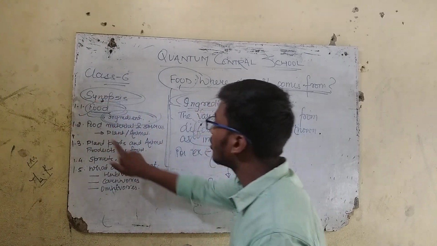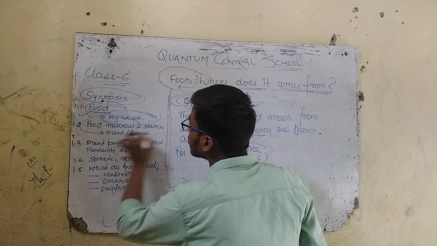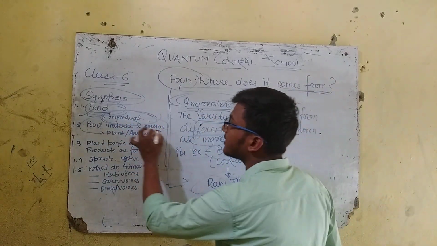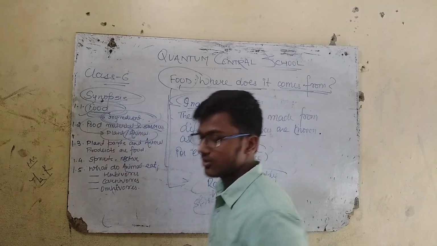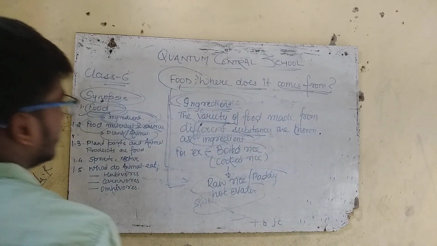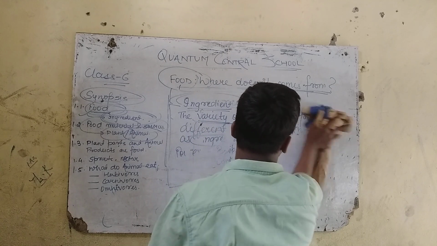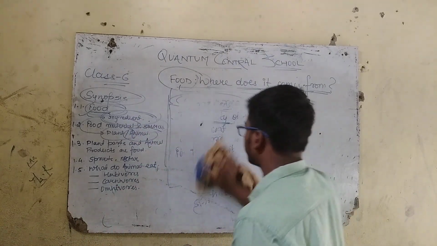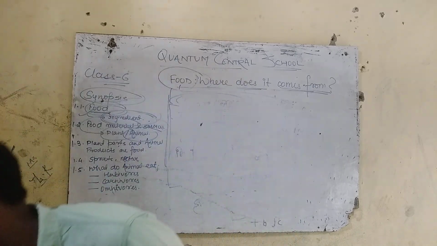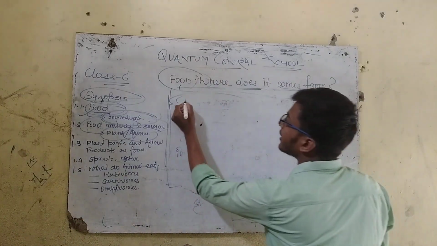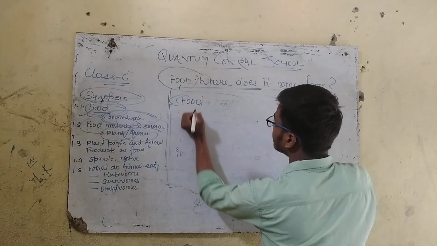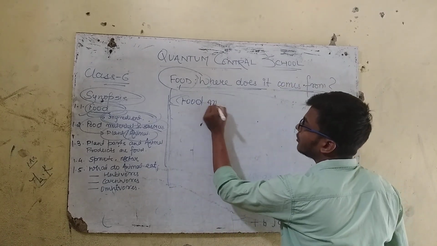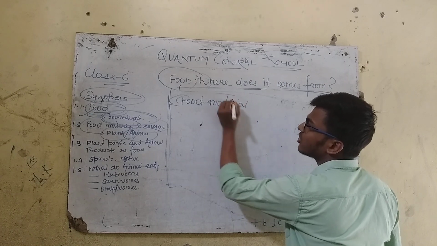Now we will talk about what is food material sources. Where do we get the food material? So we will categorize it under animal and plant. So here food material. The food material, that is the ingredient, as already I mentioned.